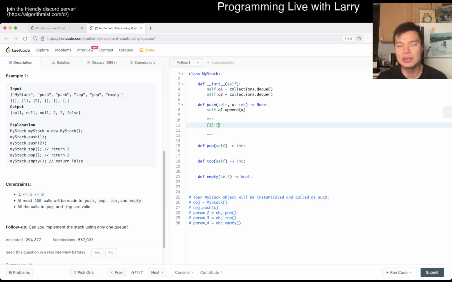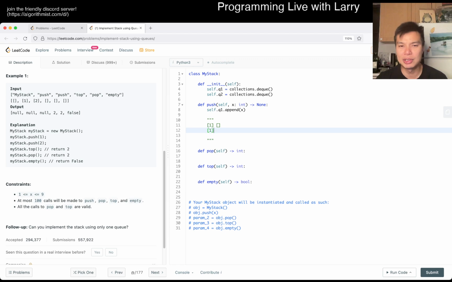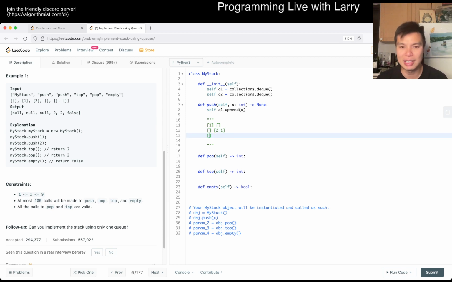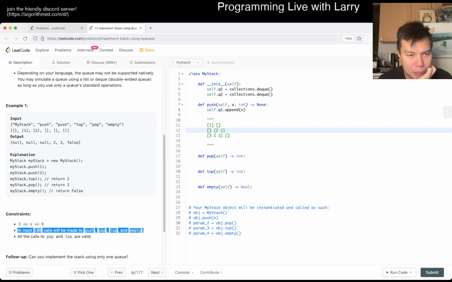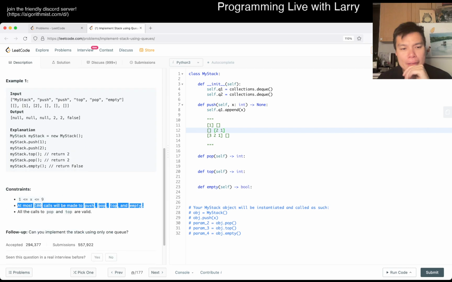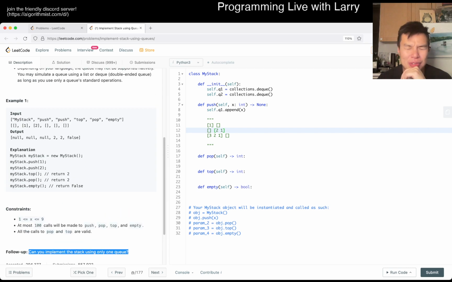So let's say we have 2 queues. The idea I have is that we have 2, and then you take the 1 from the other one, so it looks like this. Then let's say you add 3, so now you have a 3 here, and then you have 2 and 1. But this is going to be O of n every time because you have to get rid of the entire queue every time. Of course that's going to work because we have at most 100 calls, but I'm trying to think whether we can do better, and also whether I can do it with only 1 queue.